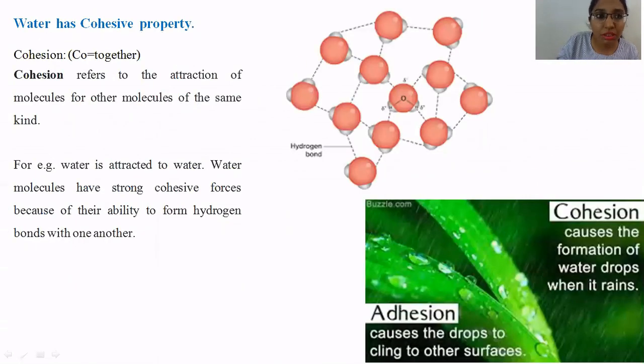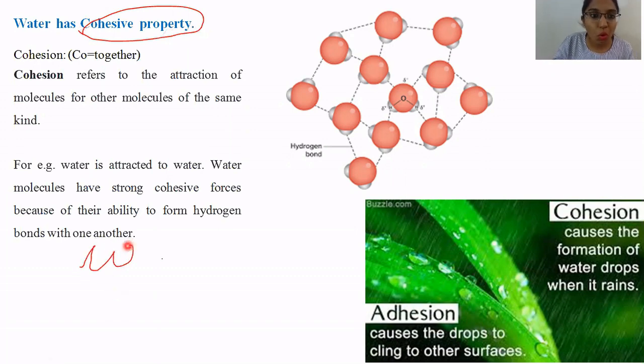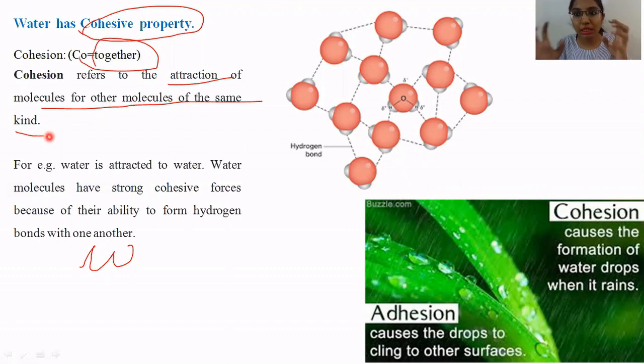The first thing you have to remember is that water has a cohesive property. What do you understand by the word co? Co always means together. Cohesion is the attraction of molecules for other molecules of the same kind. Water molecules being attracted to other water molecules, so it is said to have the cohesive property.